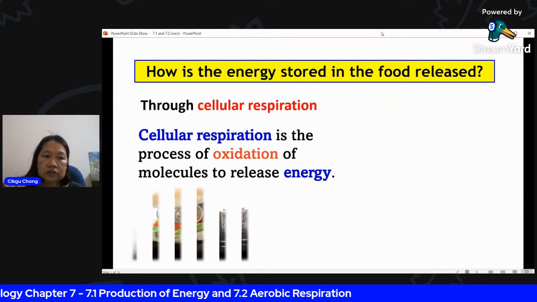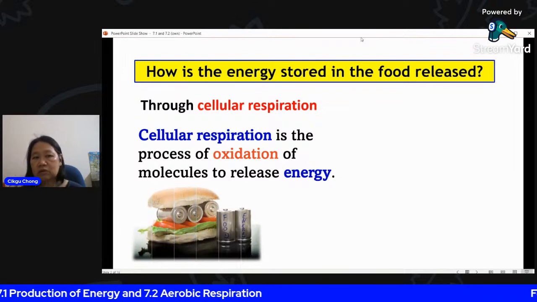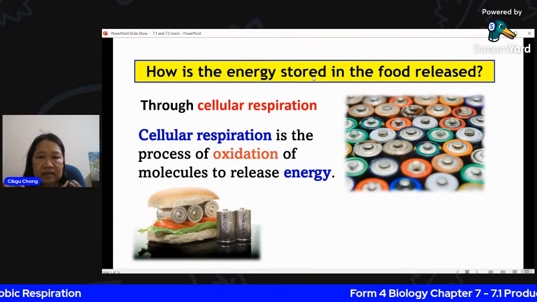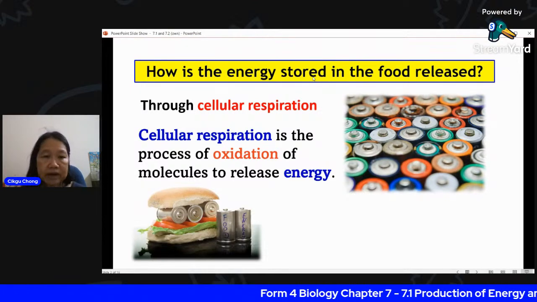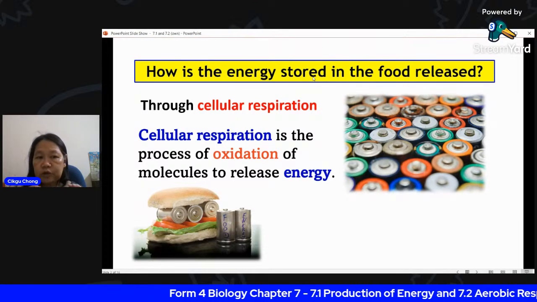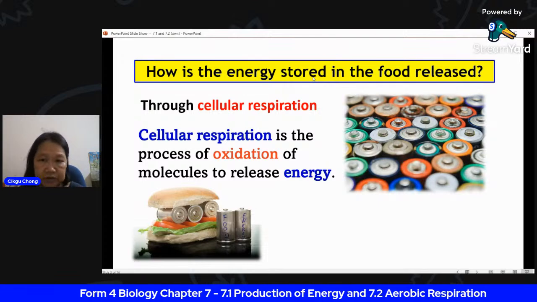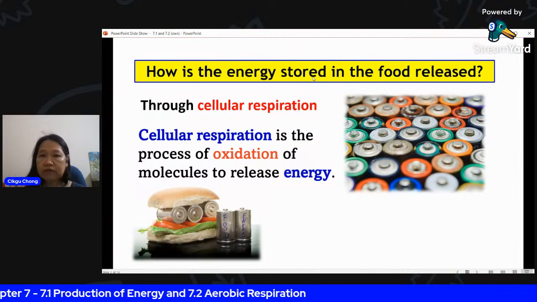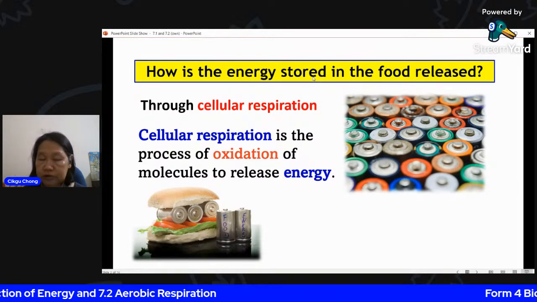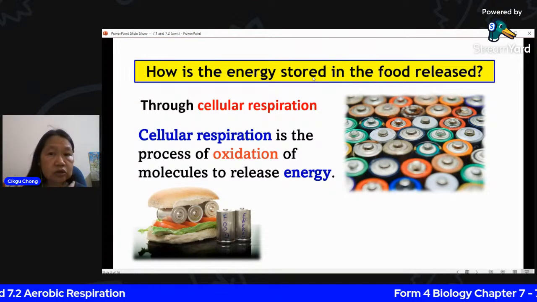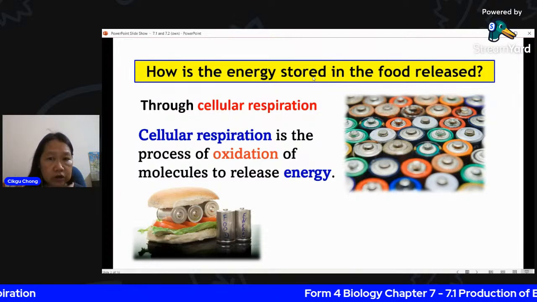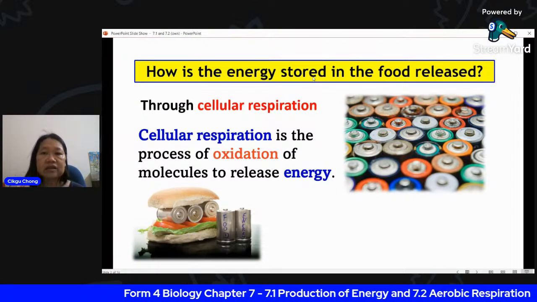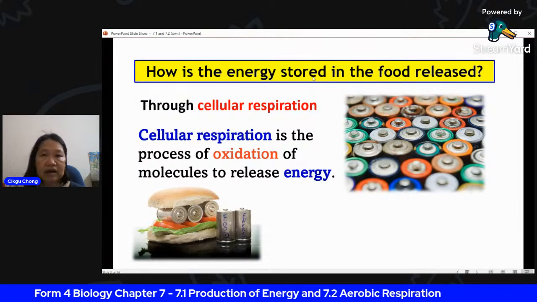Just think of it this way: whatever food you're eating, think of it as little packets of energy, like batteries. Of course you're not eating a battery, but after eating the food, you will oxidize the glucose, oxidize the molecules, and get the energy, and the energy is released in the form of ATP. I'll come to that.